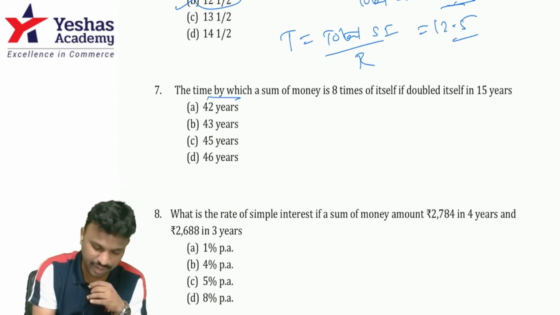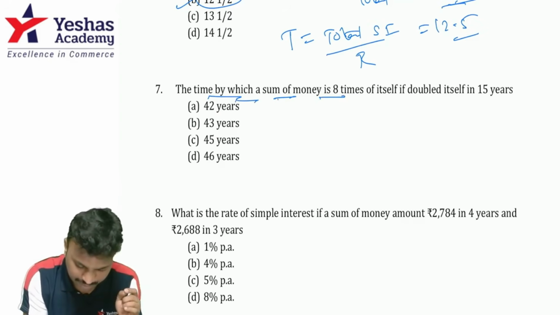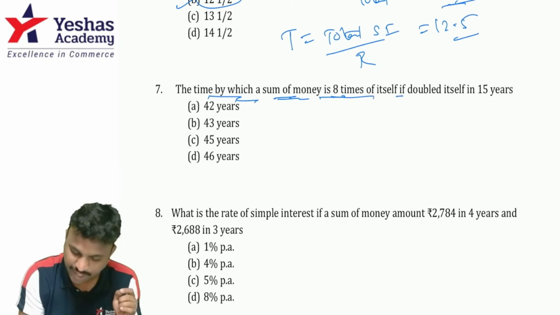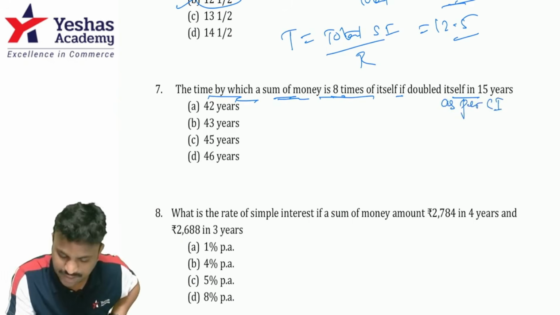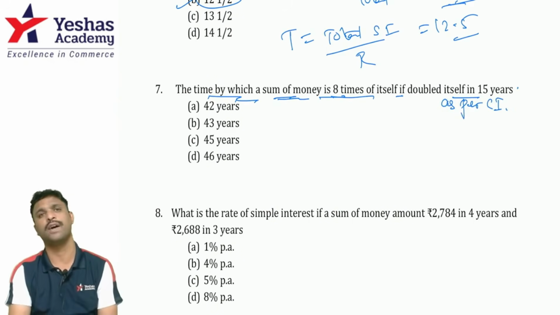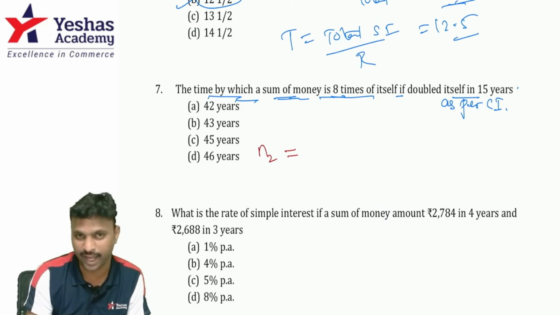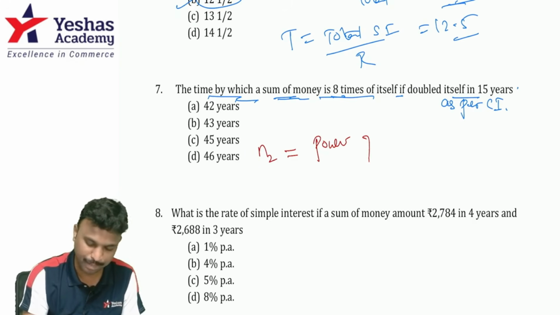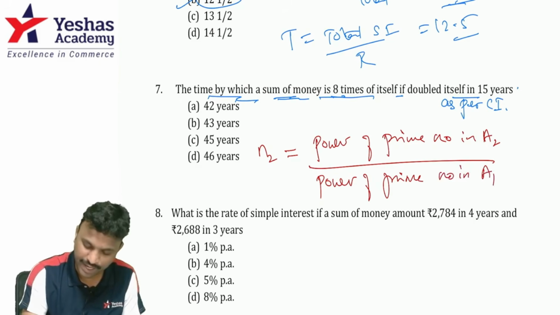Moving on to the next question. A sum of money becomes 8 times of itself if it doubled itself in 15 years. Guys, this is as per CI, there's a missing piece of information actually. It should be as per CI. Guys, when two amounts are given in terms of principal as per CI, to find out the time for the second case, it is the power of the prime number in the second amount, that means the larger amount, divided by the power of prime number in A1, into N1.